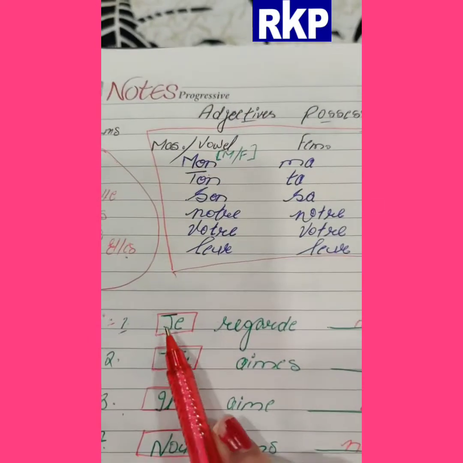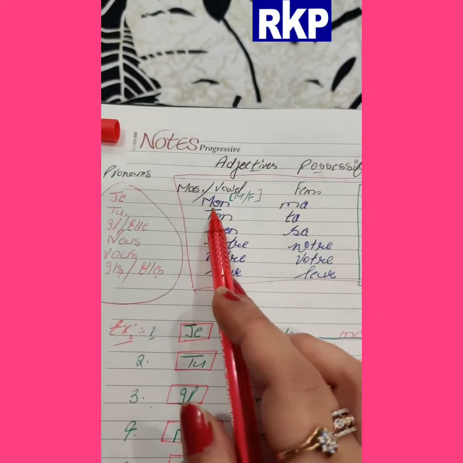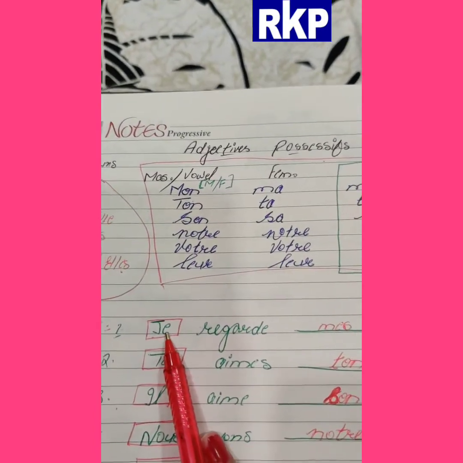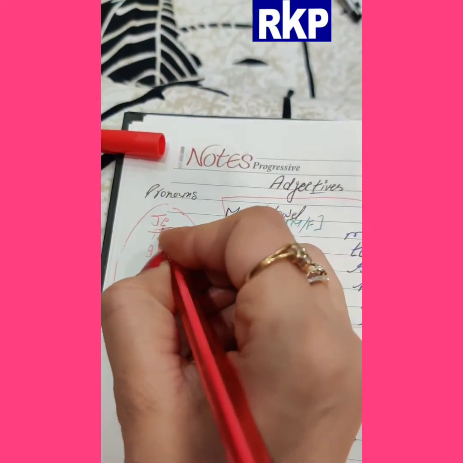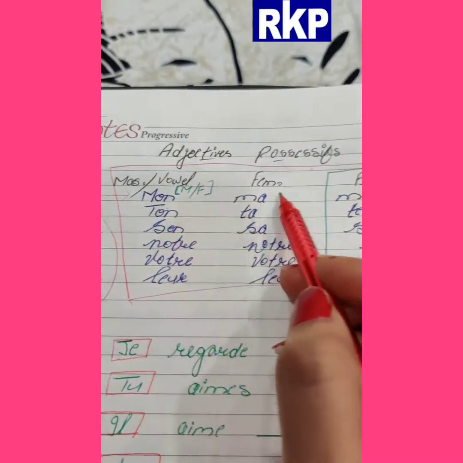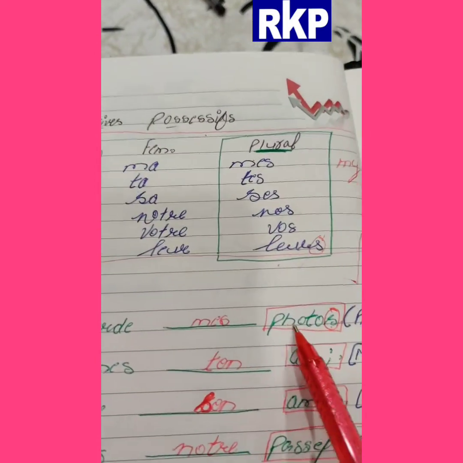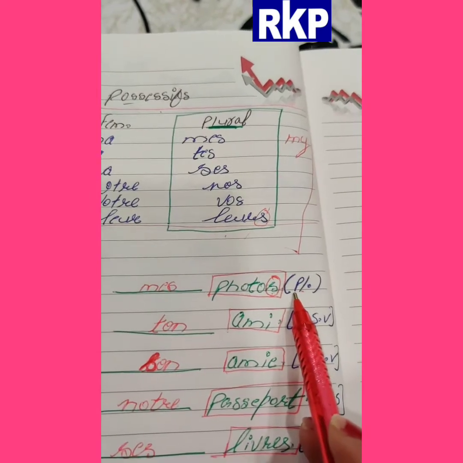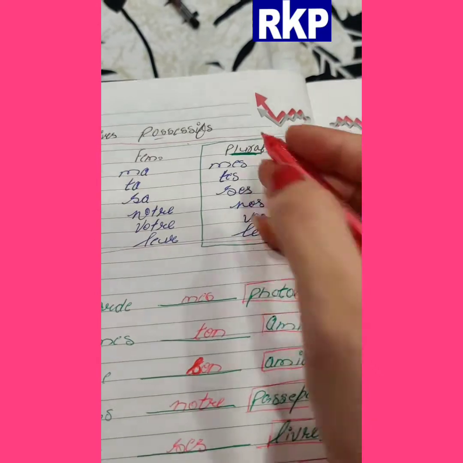The subject will tell which line will come, like mon, ton, son. It depends on the subject. According to the subject, the first line will come: mon, ma, mes. Now which of these three will come depends on the word given just after the blank. This is masculine, this is feminine, and this is plural. So what will come here?